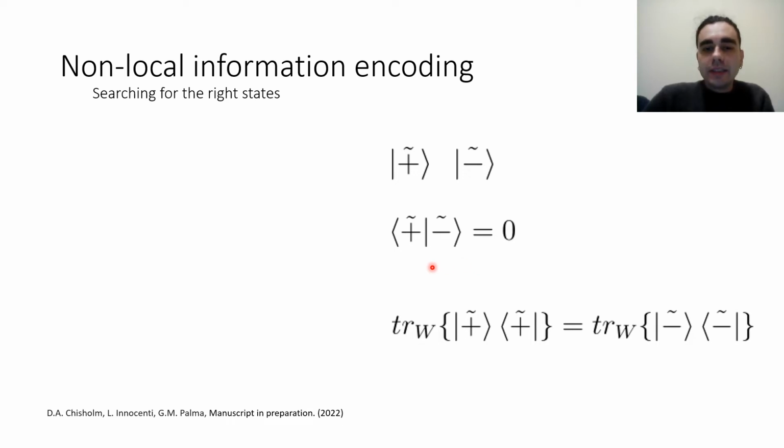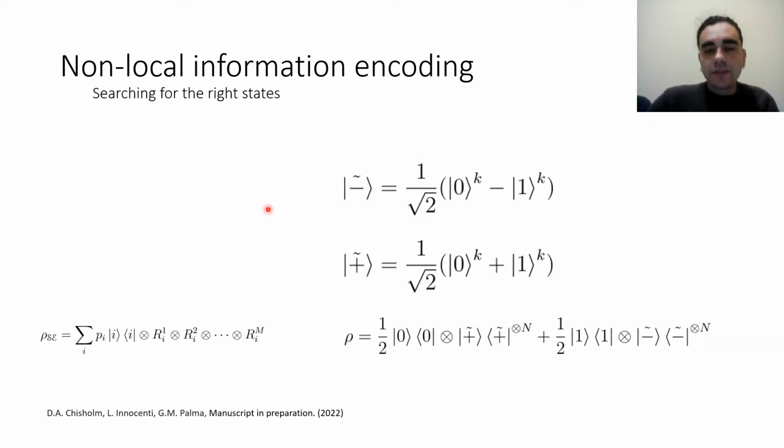And non-locality means that when we lose even 1 qubit, then these 2 states are not distinguishable anymore, which means that they will be identical to one another. So when we do a partial trace over plus tilde and over minus tilde, the 2 resulting states will be identical to one another. And it's very easy to check that states that have all of the requirements that we need are the following. Okay, so the minus tilde and the plus tilde states, we could say they are some sort of generalized GHZ states.